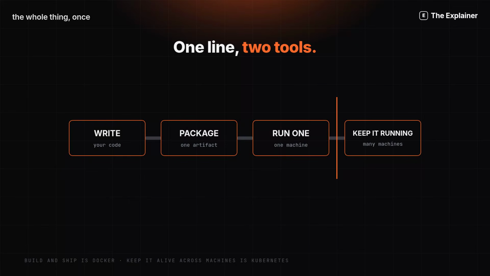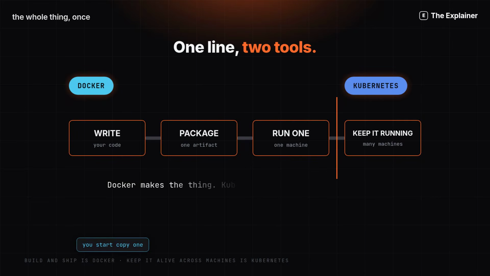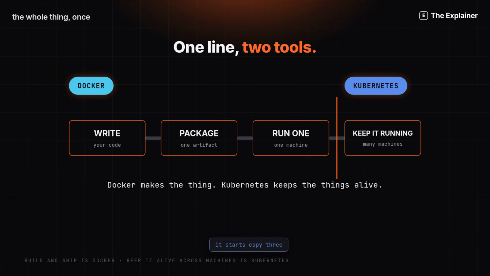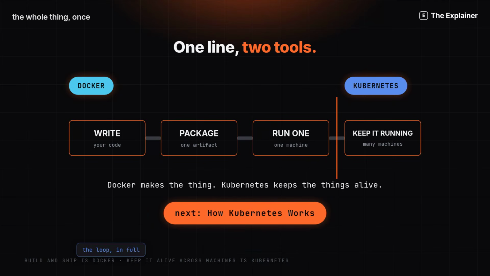So here is the whole thing on one line. 4 jobs, 1 boundary. Docker makes the thing. Kubernetes keeps the things alive. You start copy 1, it starts copy 3. Next, watch how that loop actually works inside Kubernetes. See you there.